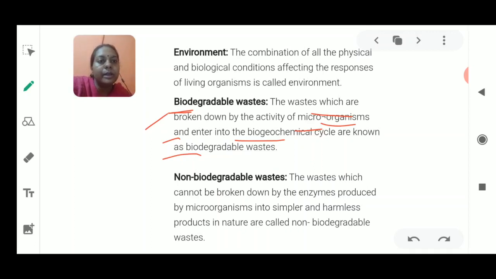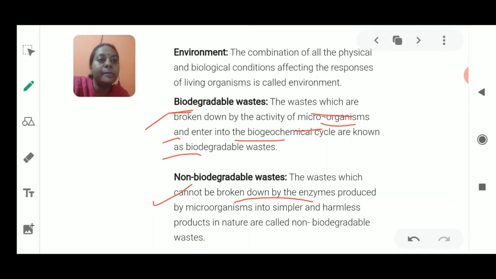Okay, so here non biodegradable waste could not be broken down with the help of the enzymes produced by microorganisms. Now what are the examples of biodegradable and non biodegradable waste? Examples of biodegradable waste are fruit peels, vegetable peels, leaves, dry plants, dead plants, animal dung and kitchen waste, forest waste, and agricultural waste. All these lie under the heading of biodegradable.